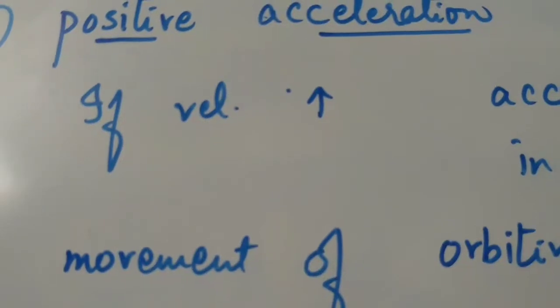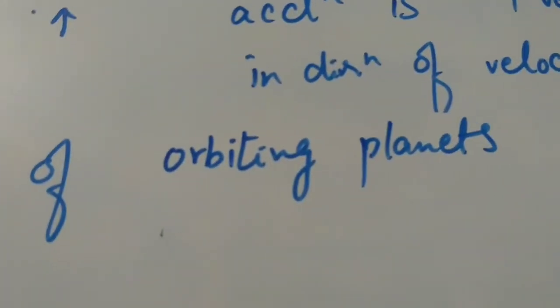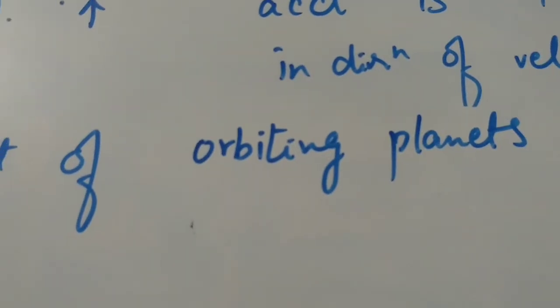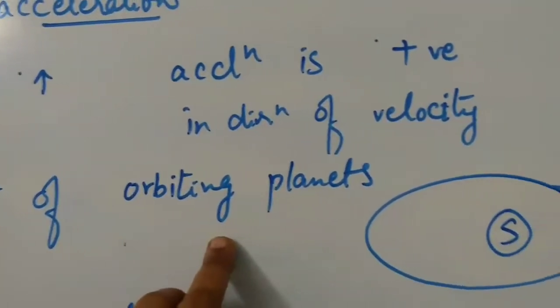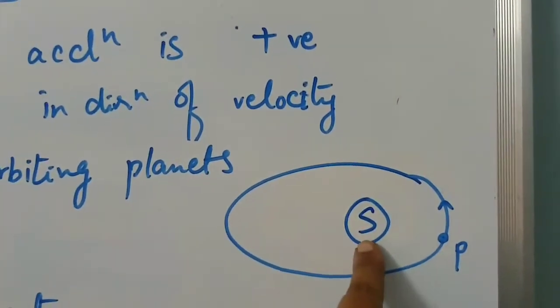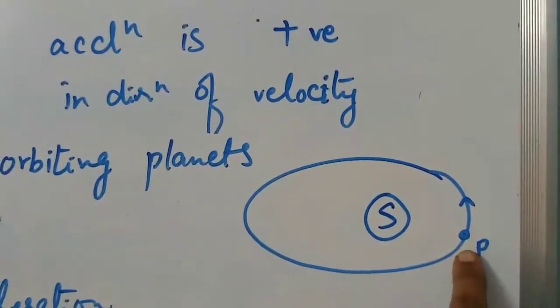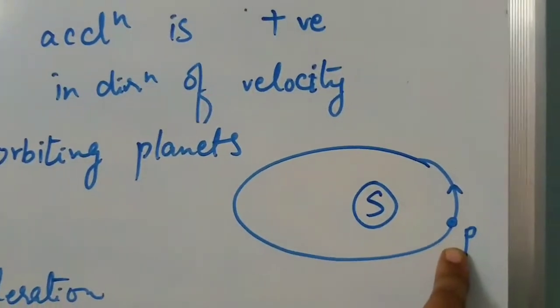Here velocity is increasing. For example, the movement of orbiting planets. These planets move in elliptical orbits. When the planet is near the sun, at that time its velocity is very high, meaning the acceleration it possesses is positive.